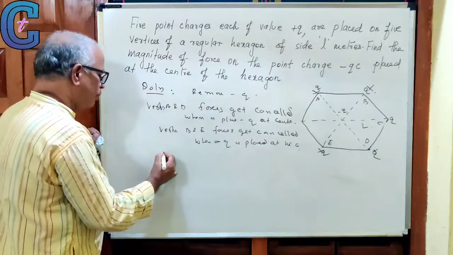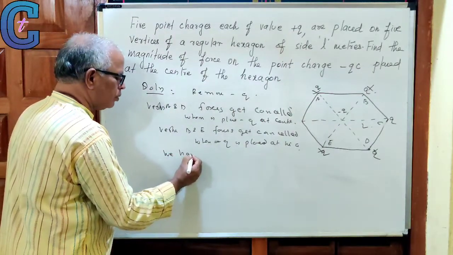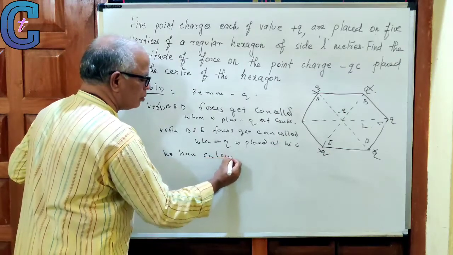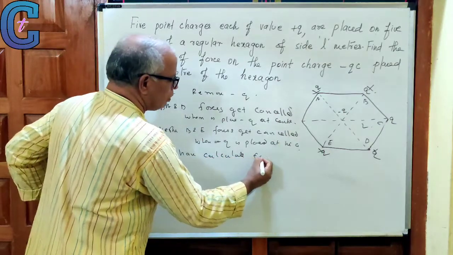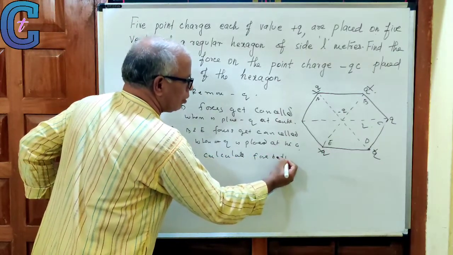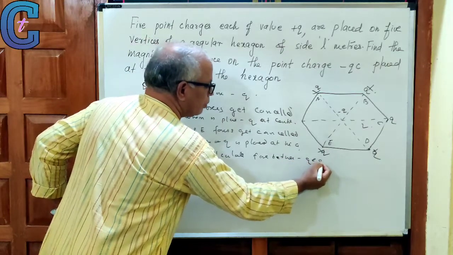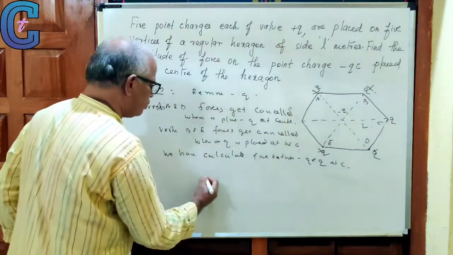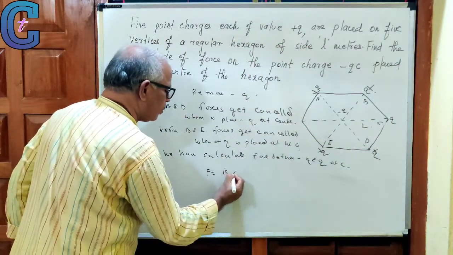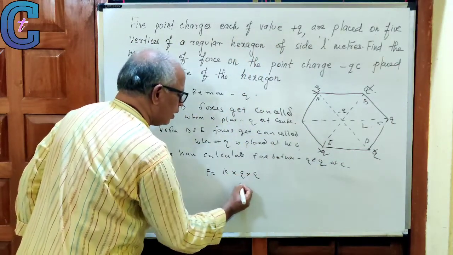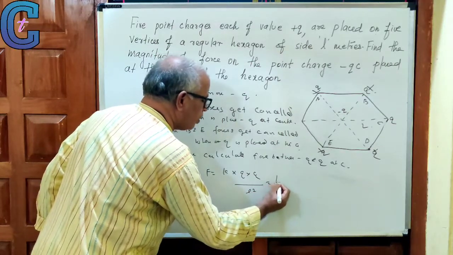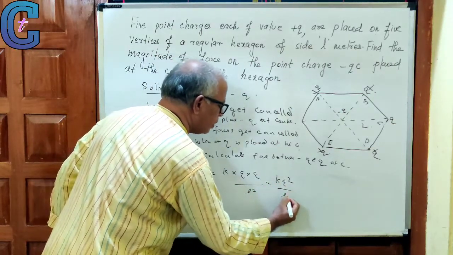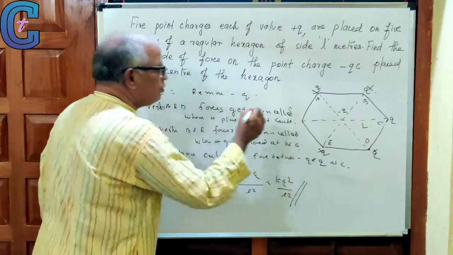We have to only calculate the force between minus q and q at C. Therefore, force is equal to q square by L square. This is how we can apply it in this kind of regular figure.